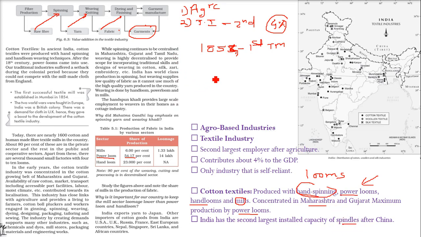So what is this spindle? A spindle is like this, and the dhaga, the thread, is like this. When the thread is being made, it is kept on the spindle. So this is what we are talking about.